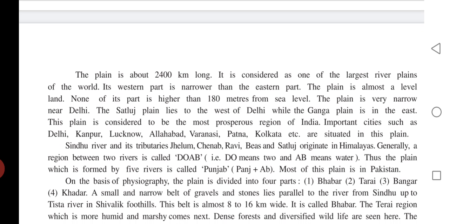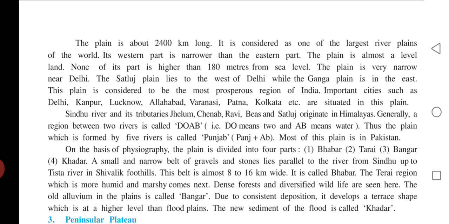Important cities such as Delhi, Kanpur, Lucknow, Allahabad, presently named Prayagraj, Varanasi, Patna and Kolkata are situated in this plain. Sindhu River and its tributaries Jhelum, Chenab, Ravi, Beas and Sutlej originate in the Himalayas. Generally, a region between two rivers is called Doab. Du means two and Ab means water. Thus, the plain which is formed by five rivers is called Punjab. Most of this plain is in Pakistan.